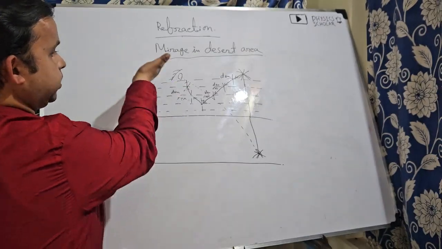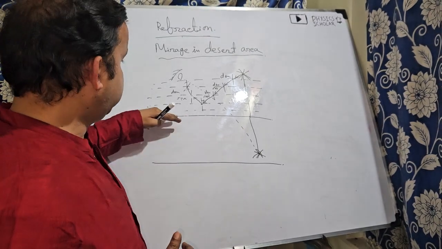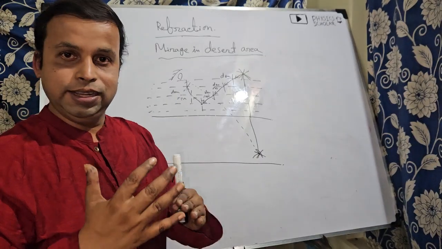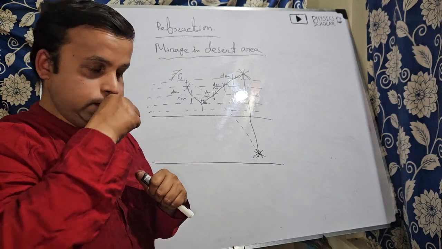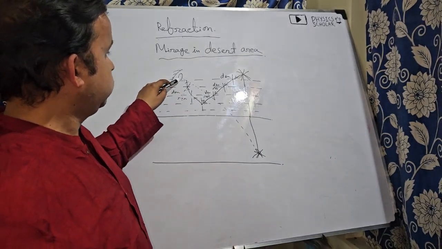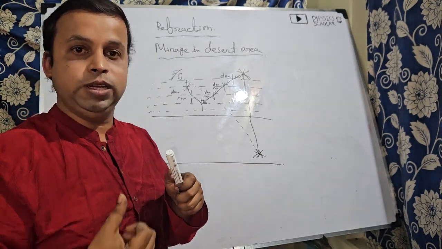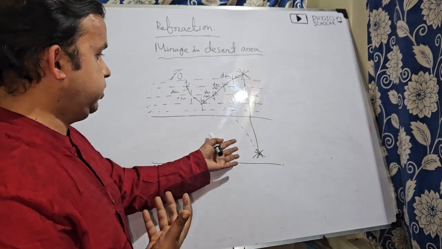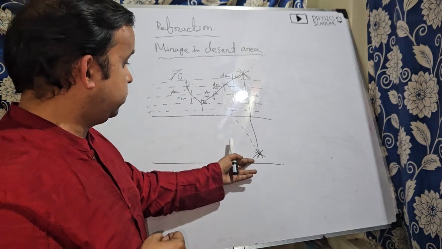Now what will happen? As the temperature of the desert area is not constant, it is changing, the density of each layer of the air will also change. That's why the refractive index of the layers of air will also change. As a result, sometimes more rays enter our eyes and sometimes fewer. So as a whole, the feeling of watching this is that it is vibrating.